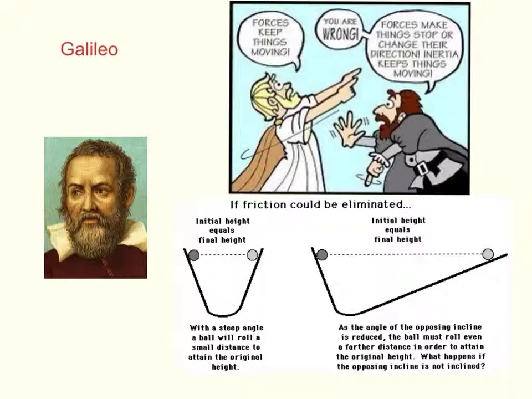Well, after experiments, we found that the angle of the opposing incline really doesn't matter, that the ball, even though it has to roll farther in order to attain the same height, does so. Now, what would happen if we stretched it out even farther? We find that it is the height that the ball rolls up to that causes it to stop, not the length of the ramp. So what would happen if our ramp continued on straight? Well, what Galileo surmised was that our object, our ball, would simply keep rolling, and rolling in a sideways direction.